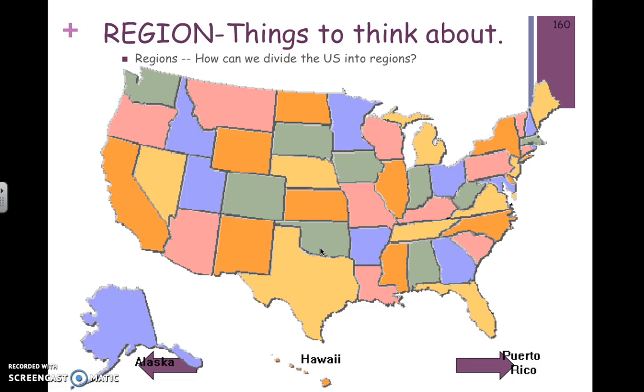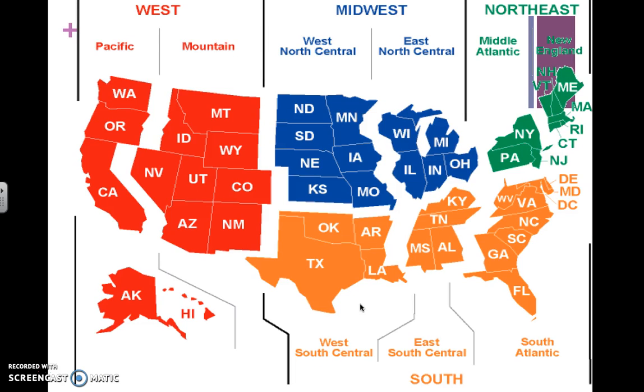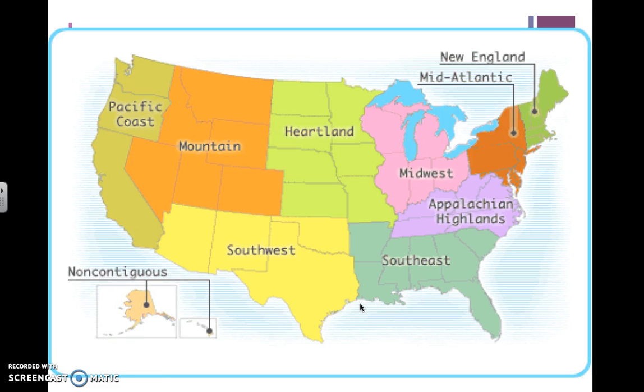Two activities for this one. You guys are going to think about how the United States can be broken down into formal, functional, and perceptual regions. One way to think about it is to just look at the borders and think about some other borders that might be drawn across this map to divide it into particular regions. This might give you some ideas, and here's another map that might give you some ideas. For these, make sure to designate them as formal, functional, or perceptual.